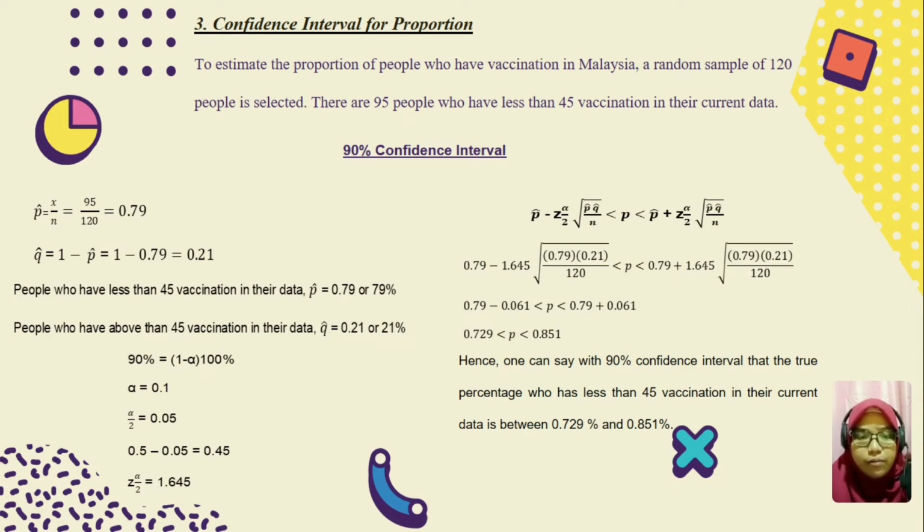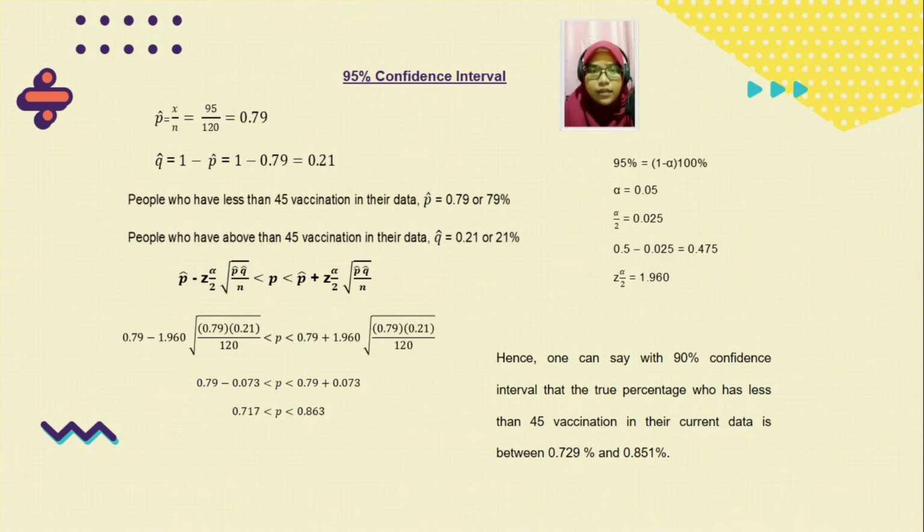And we can conclude that one can say with 90% confident interval that the true percentage who has less than 45 vaccination in their current data is between 0.729% and 0.851%. Next, for the 95% confident interval, the calculation is just the same as the 90% confident interval, but we have to change the critical value, which is z alpha per 2 equal to 1.96. After that, we get the answer 0.717 and 0.863. And we can conclude with the statement below.